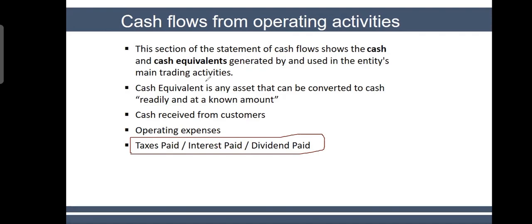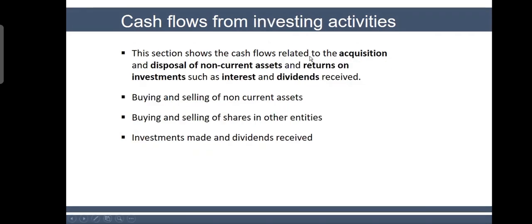Okay. The second category within your cash flow statement is called investing activities. Investing activities means buying and selling of non-current assets. You purchase a non-current asset, that's investment. You sell a non-current asset, you get cash. It is called cash inflow. So when you purchase a non-current asset, you call it cash outflow. When you sell a non-current asset, you call it cash inflow. Investing outflow, investing inflow.